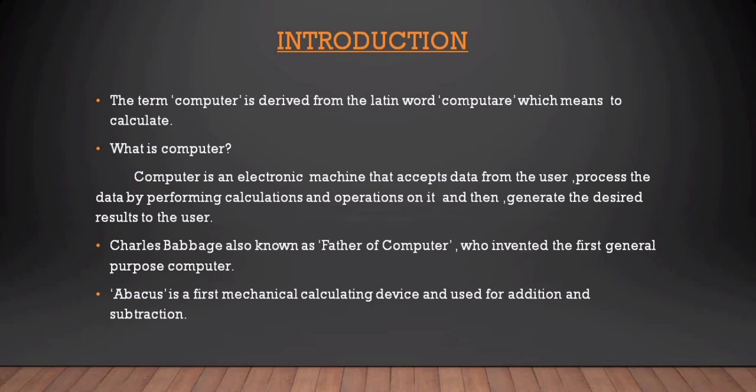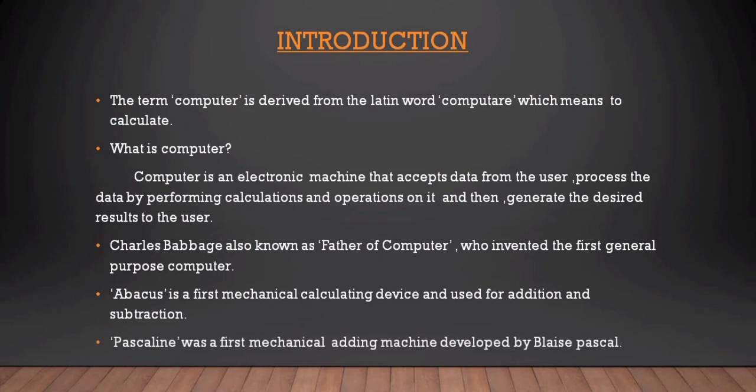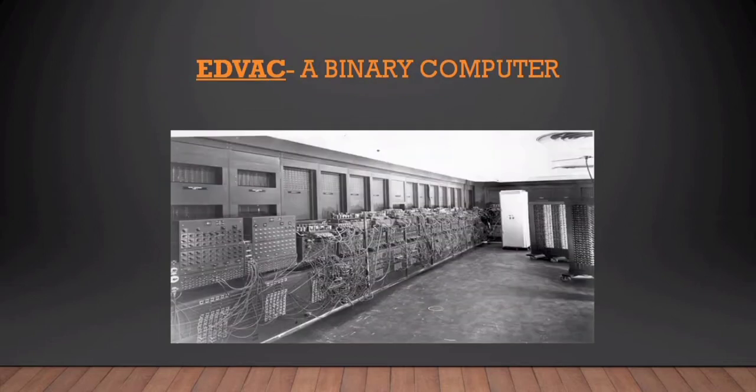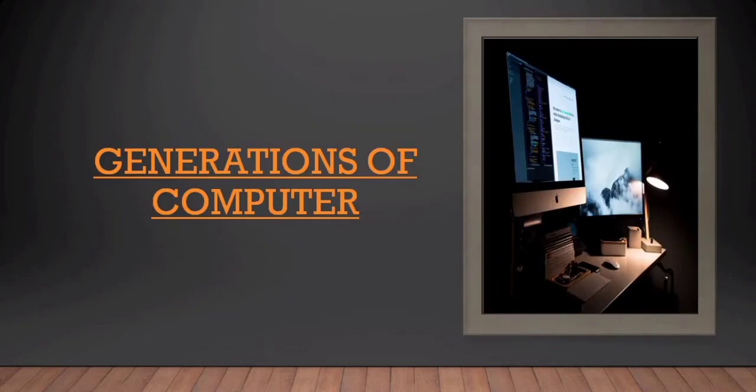Abacus is the first mechanical calculating device and was used for addition and subtraction. Pascaline was the first mechanical adding machine, developed by Blaise Pascal. If you see the screen, there is a computer, the first electronic digital computer, which is called ENIAC. And EDVAC is a binary computer developed by John von Neumann.